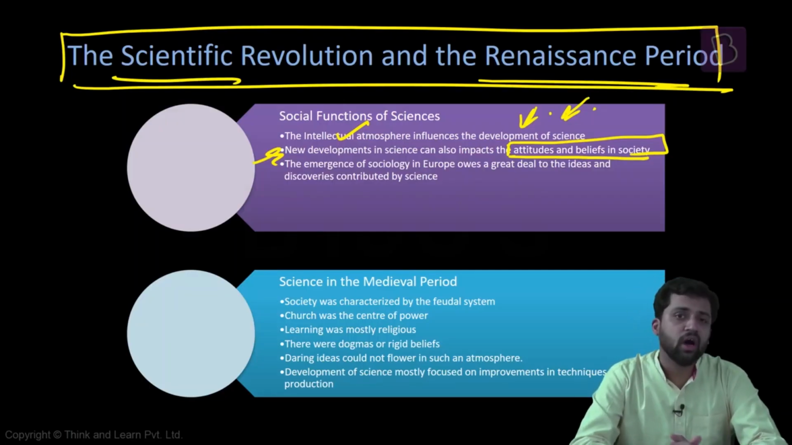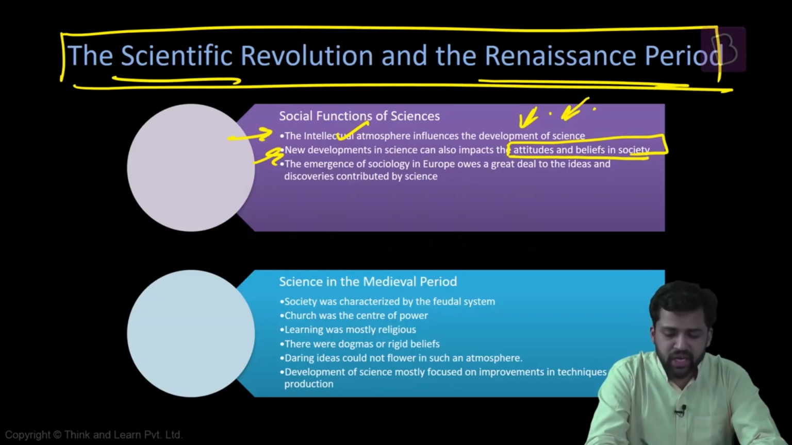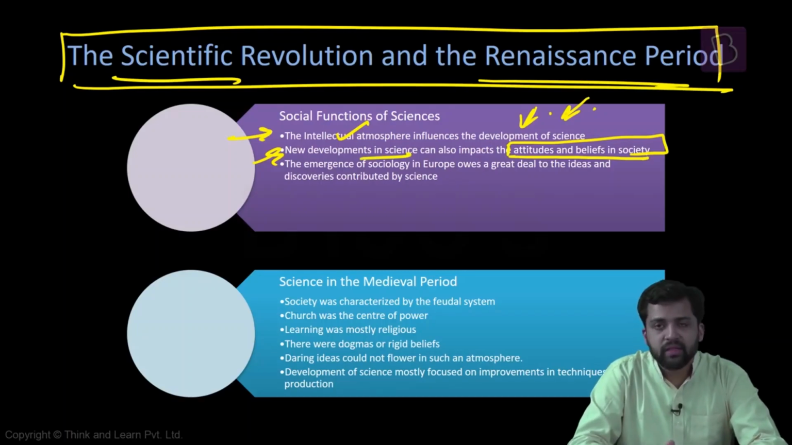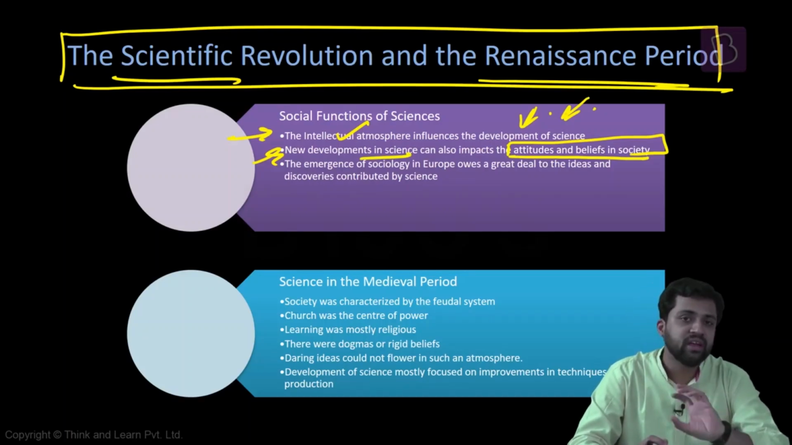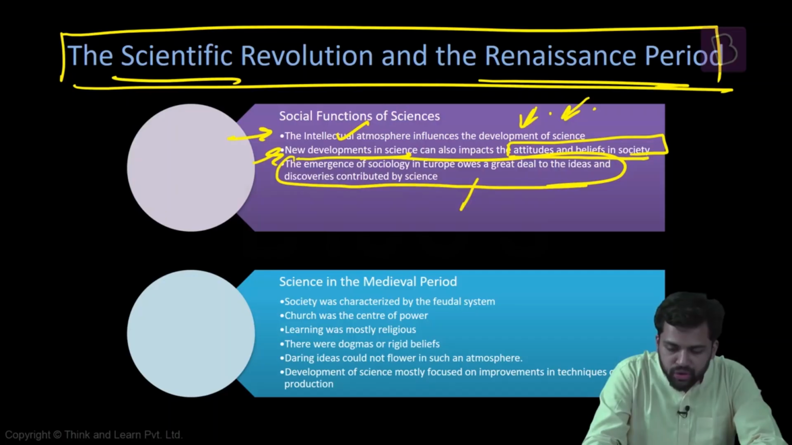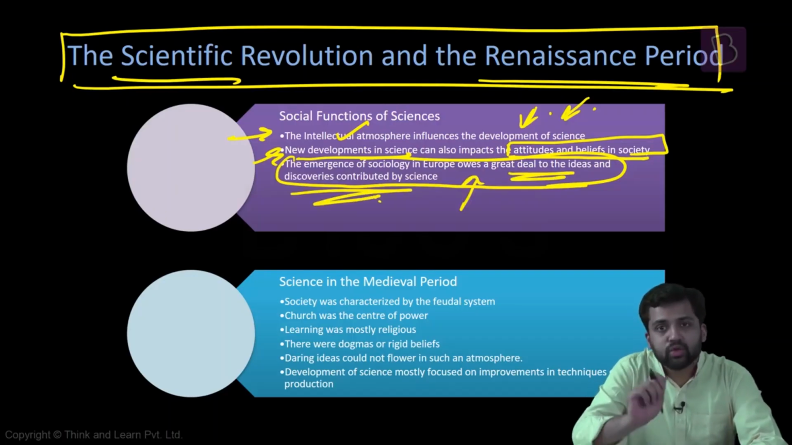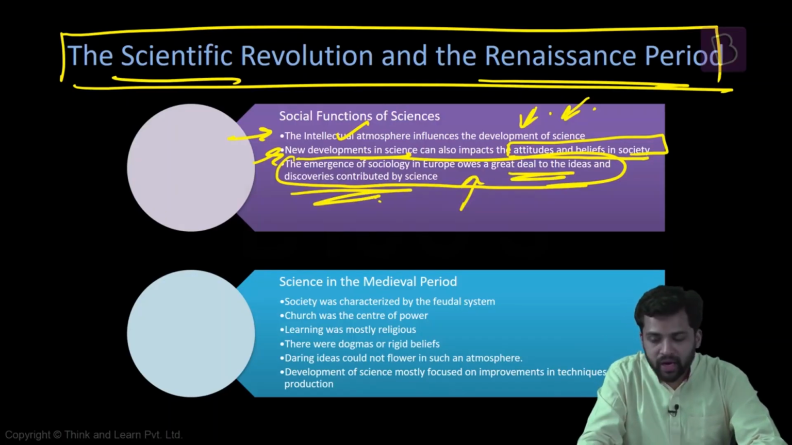If the society promotes reason and individualism, then it can develop in the field of science. So the first statement we're able to understand. Another thing: sometimes developments in science can also change the attitudes and beliefs of society. Certain new discoveries can change your thinking process. So the emergence of sociology in Europe owes a great deal to the ideas and discoveries contributed by science. Science is contributing ideas, which indirectly leads to the development of sociology. So we understand this part here.